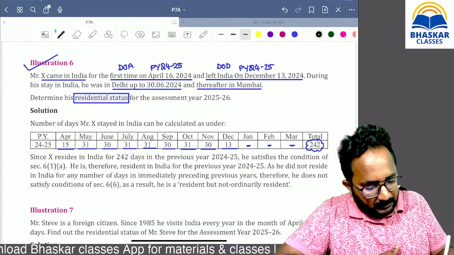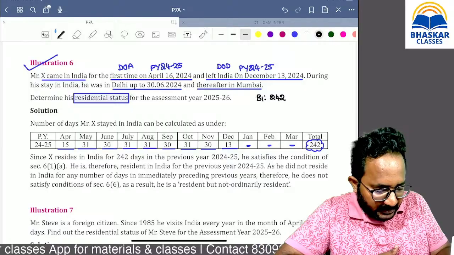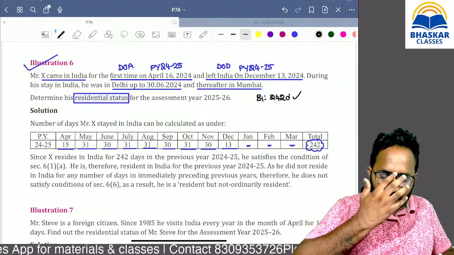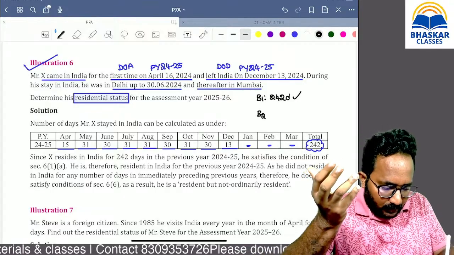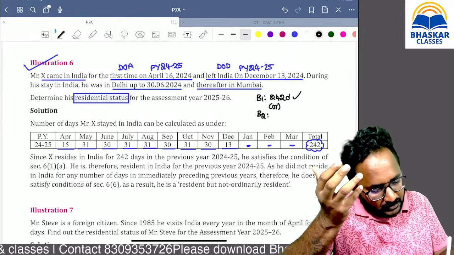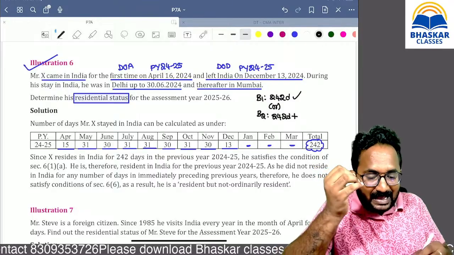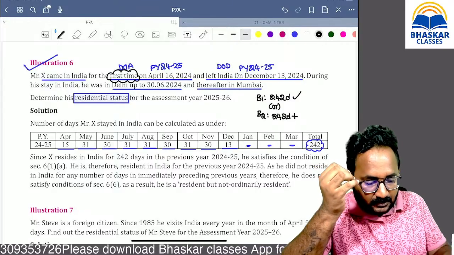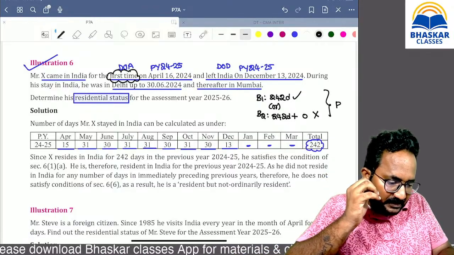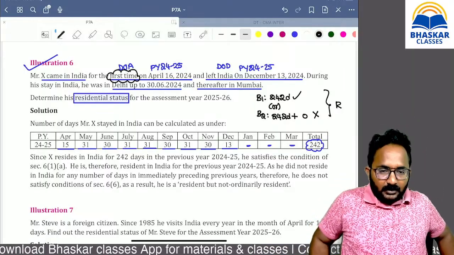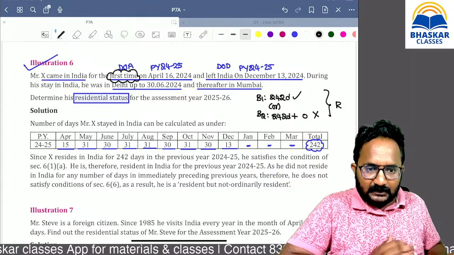Here we can apply basic condition 1, that is satisfied because of 242 days. How many days are required? Only 182 are required, but here 242 days. Or basic condition 2, if you verify, 242 days during the relevant previous year is satisfied, but for the last 4 years immediately preceding, if you verify, you will get 0. This is not satisfied. Anyhow, the answer is resident. But smartly you can do this problem.